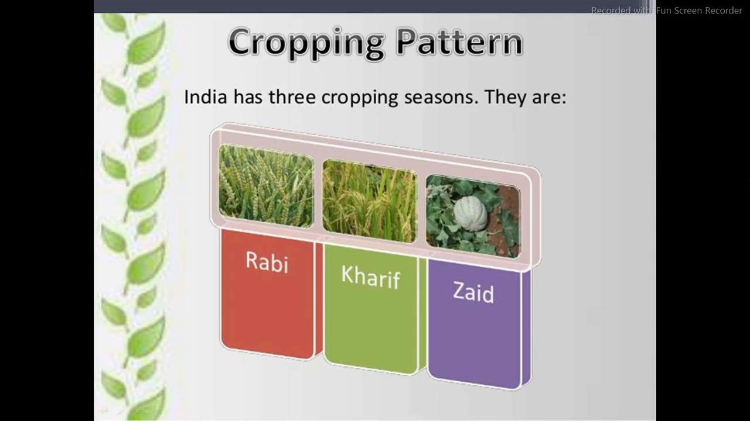Next, in the cropping pattern, as we are moving through the flow chart of the agriculture chapter, now we are on the topic of cropping pattern. In that we discussed the three cropping patterns: Rabi, Kharif and Zaid. I am not going into detail, because I already explained in detail in the previous presentations. So now we are only going to see Rabi, Kharif and Zaid in gist form. Right? Next.